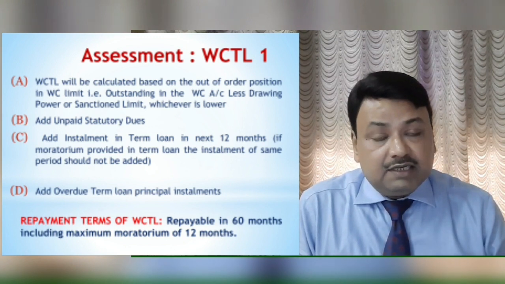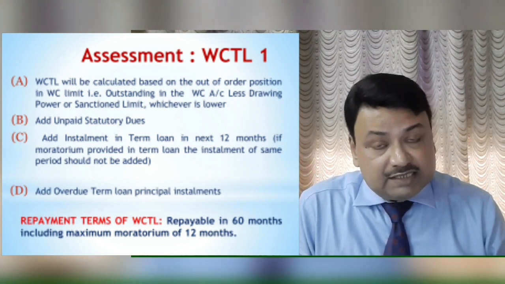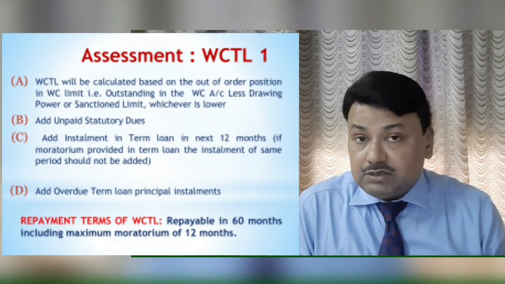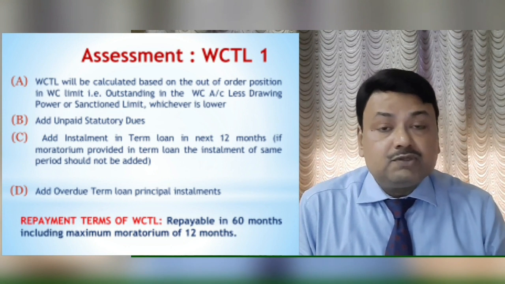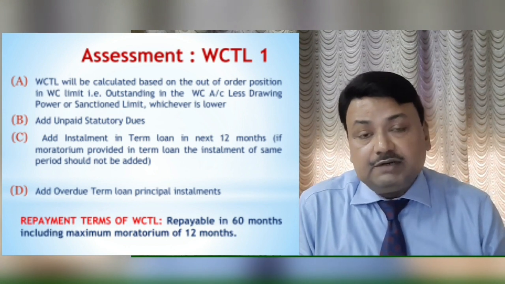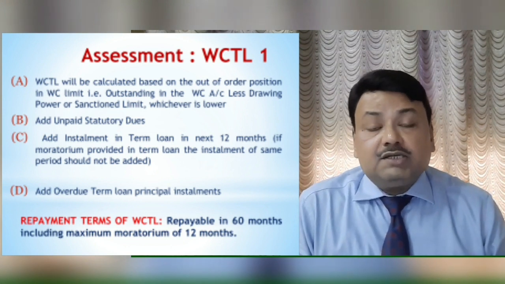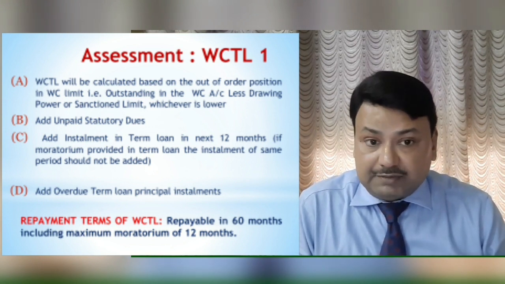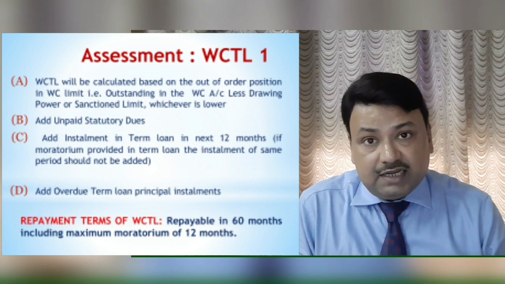What will be the irregularity? The 1 lakh rupees minus sanction limit or DP, whichever is lower. So in this case DP is lower and outstanding is 1 lakh. So 1 lakh minus 80,000 will come to 20,000. So this 20,000 will be part of WCTL1. So I think it is very clear.